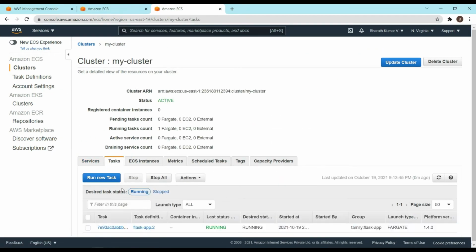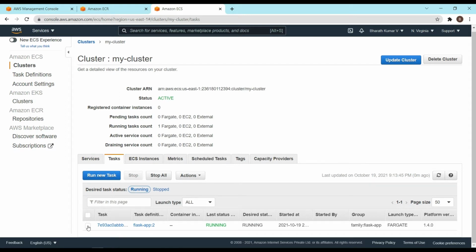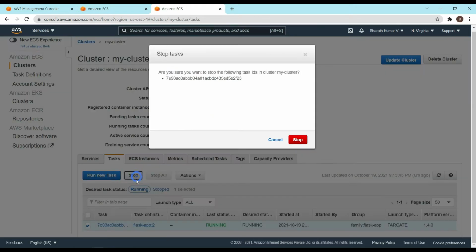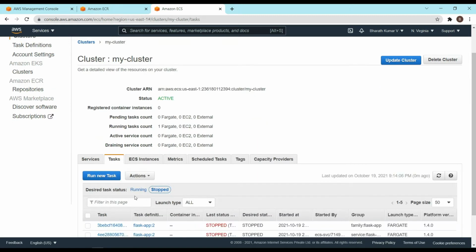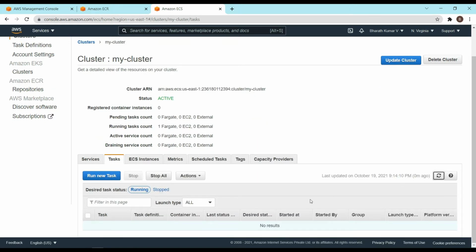Before doing this, I would like to show you a point which I had discussed a few minutes ago, that if something goes wrong with this standalone task that we are running, it won't get created again. So let me stop it forcefully. Click on stop. You can see it is stopped. Let's wait for a few seconds. So it is not created again, right?